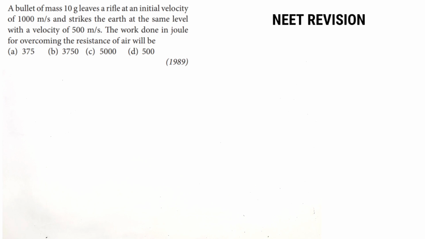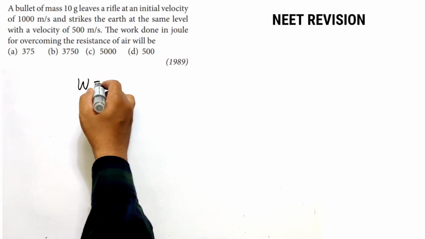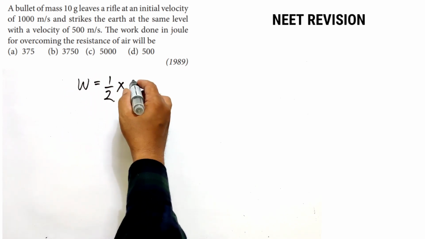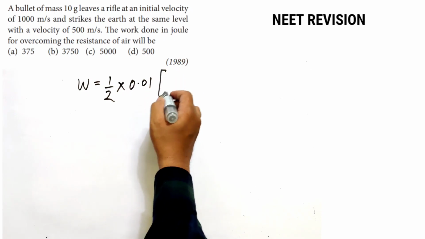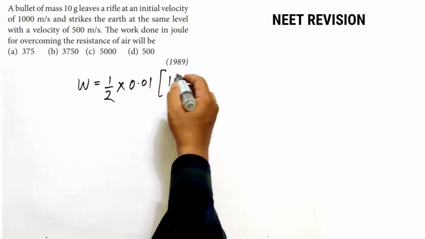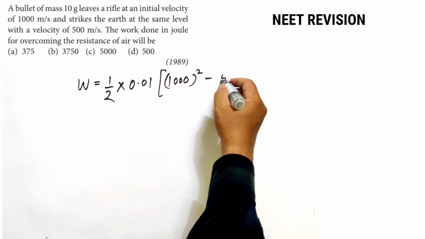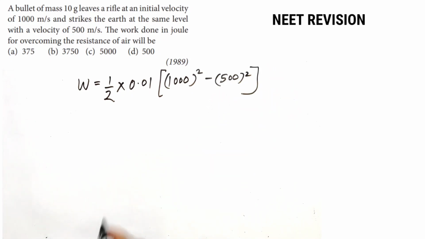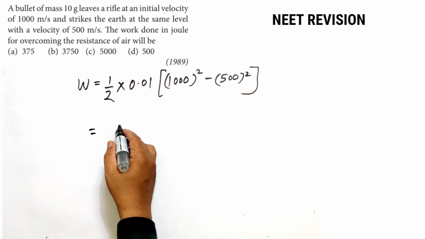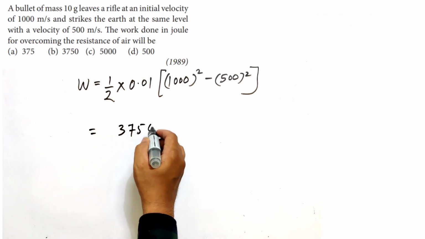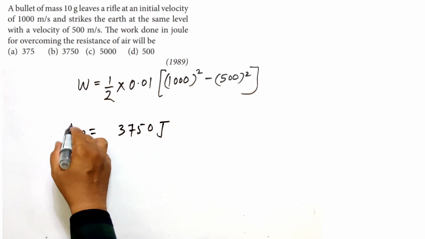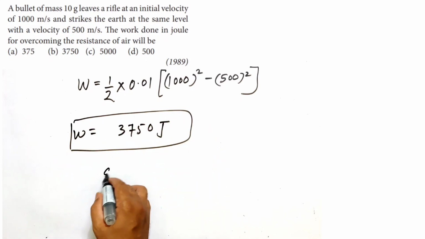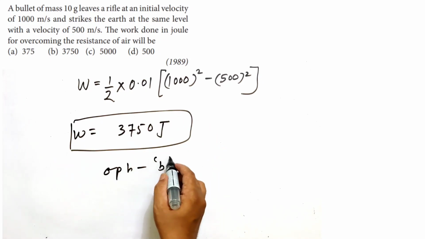Okay, so we'll apply the work-energy theorem over here. Work done equals the change in kinetic energy of the body. So here work done will be equal to half into mass, 0.01, into 1000 square minus 500 square. These are the two velocities. On solving, you will get the answer to be 3750 joule. This much amount of work is done, so option B is correct.